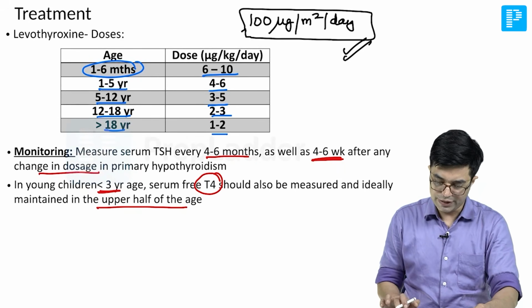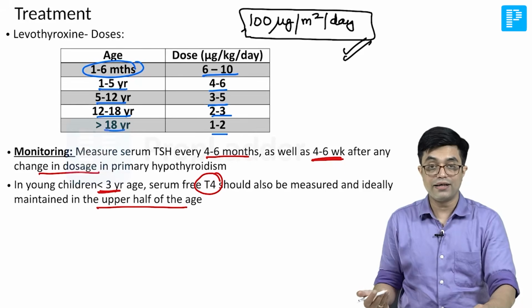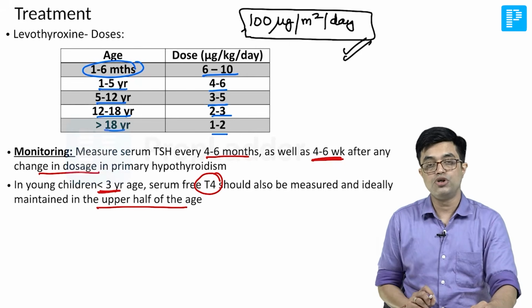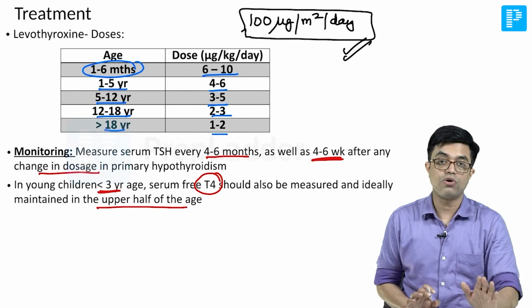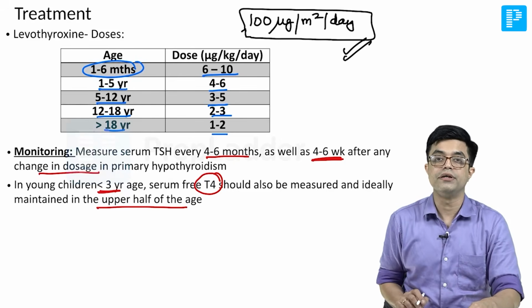In patients who have secondary hypothyroidism, that is central hypothyroidism, you will need to check T4 levels alone. TSH is not going to be that beneficial.